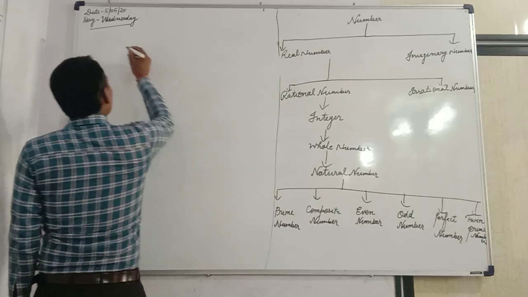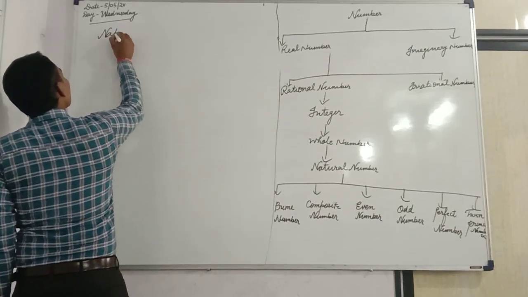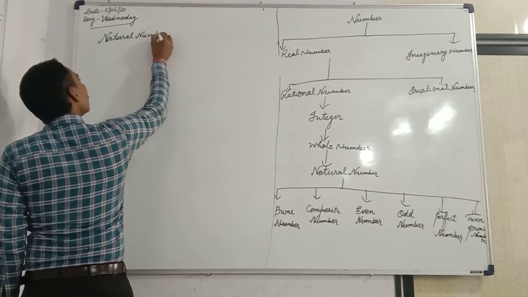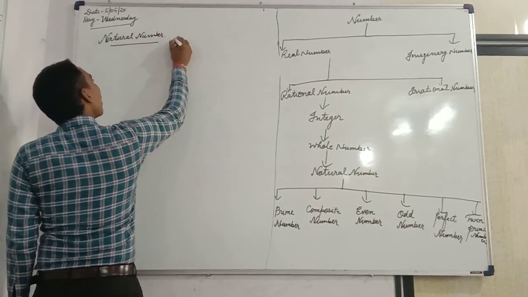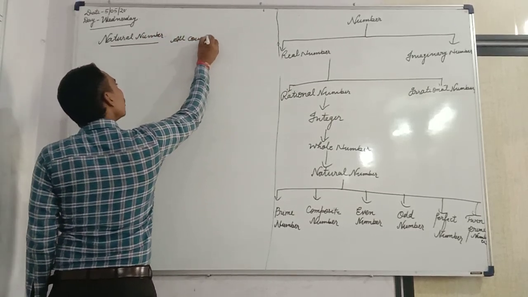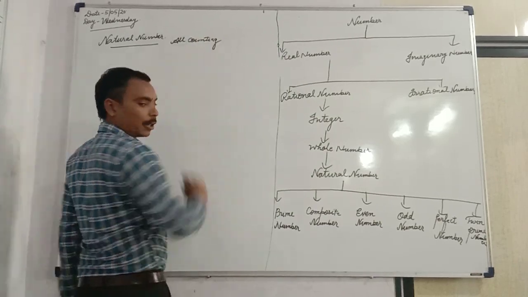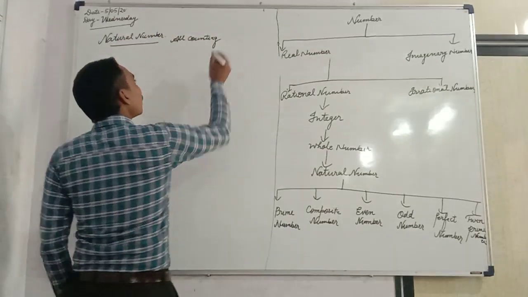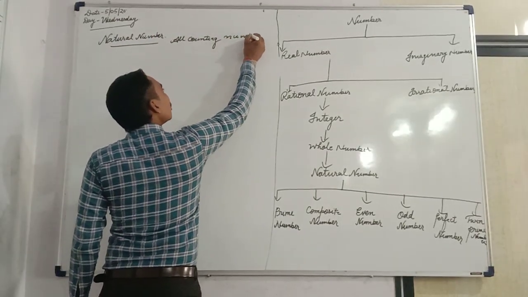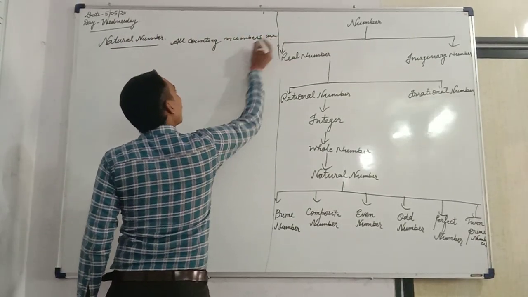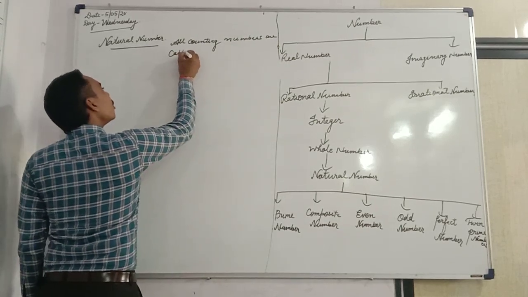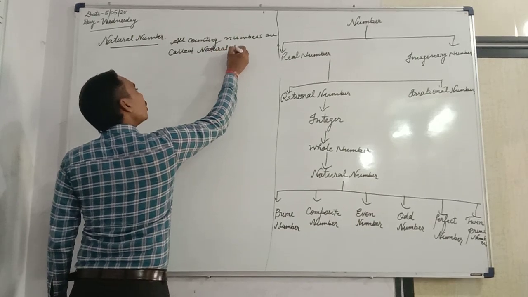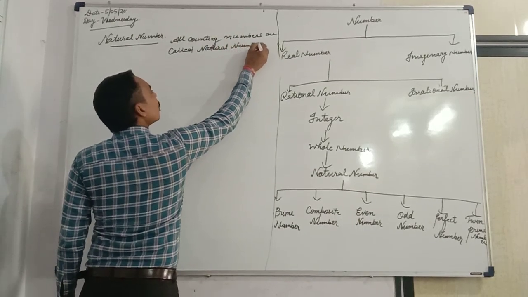What is a natural number? All counting numbers are called natural numbers.